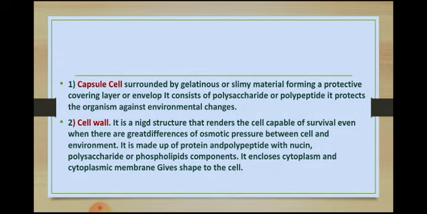The cell wall is a rigid structure, capable of survival, made up of protein and polypeptide with mucin, polysaccharide or polyphosphate components.